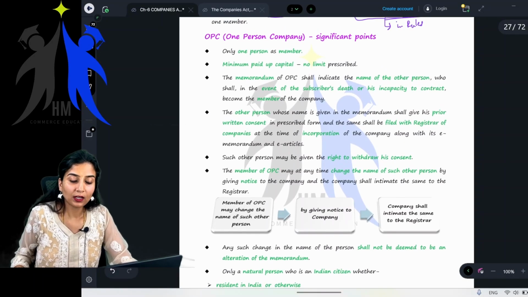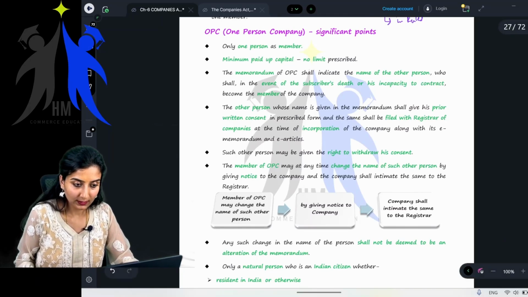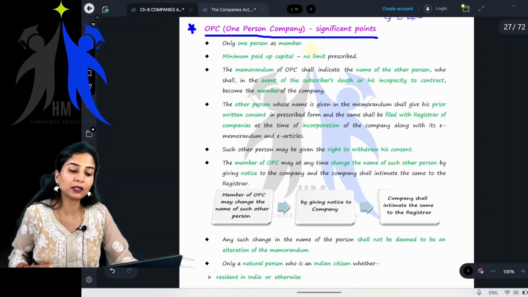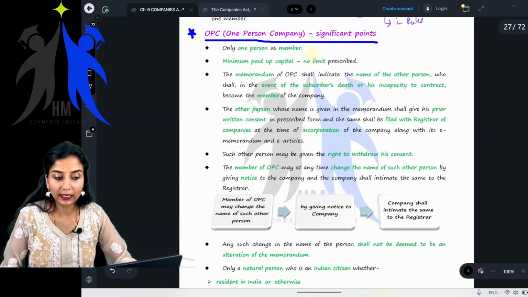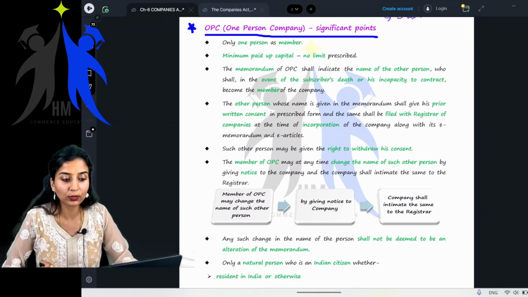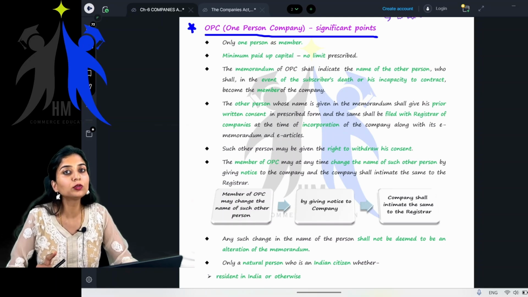Right, okay. Let's start with OPC significant points. Children, this concept is very, very important. Important meaning it has come multiple times in your examination, but each and every topic carries equal weightage in your examination. Please keep that point in mind. You cannot leave any topic in your examination. When a teacher says this topic is important or the other topic is important, you cannot make a selective study. You have to study 100%.